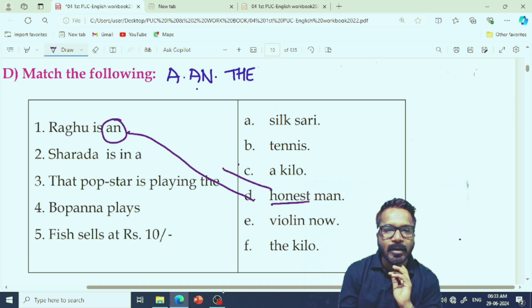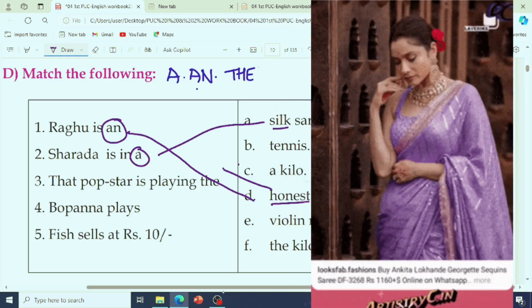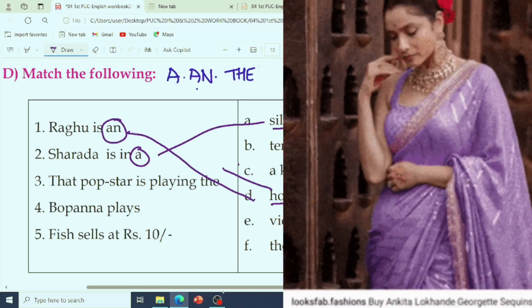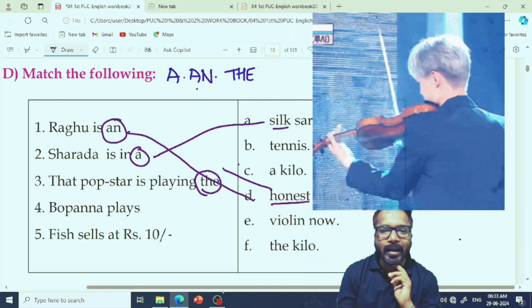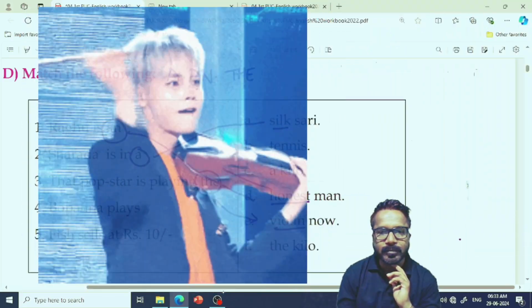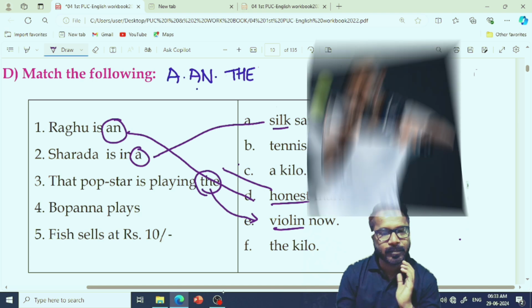Sharda is in a silk sari. Sari is one. When we are talking about a singular countable noun, we use a. And for the first time, when we say that pop star is playing the violin, the violin. When we are using any musical instrument, use the.